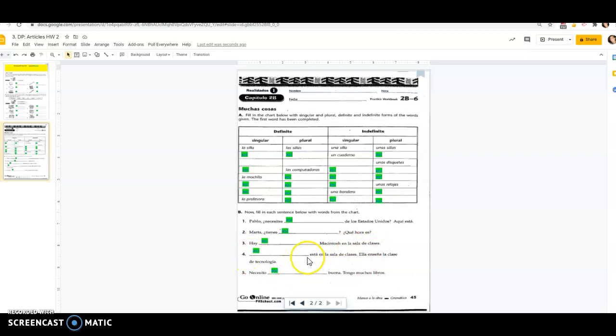Number 4 says blank is in the classroom. Ella enseña la clase de tecnología. You should be able to figure that one out. Necesito blank buena. Tengo muchos libros. I have a lot of books. So what would this person need? So that should help you figure it out.